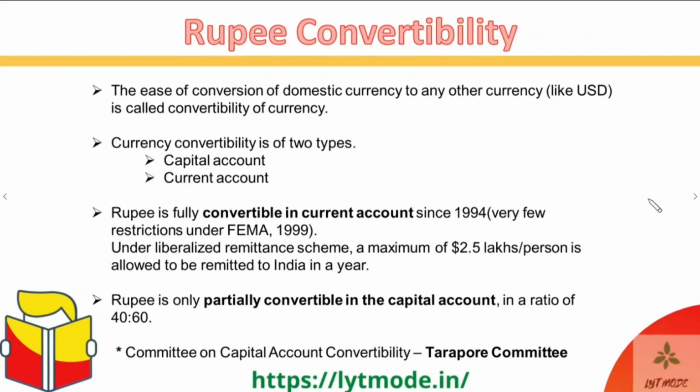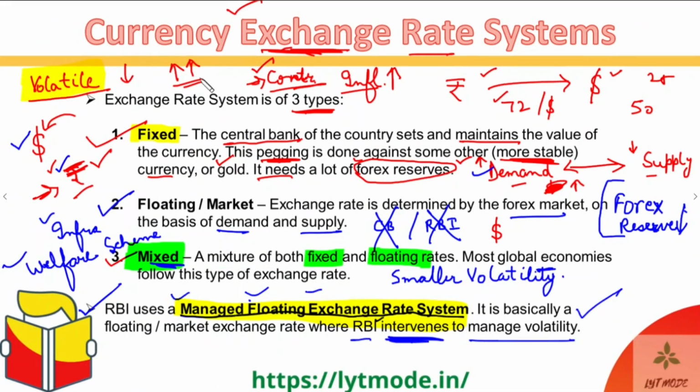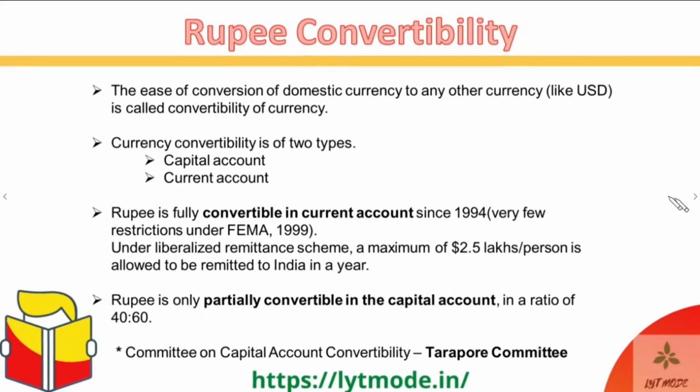The rupee convertibility. This is probably the last topic in this chapter, and what we are trying to understand over here is how convertible our currency, the Indian national rupee, or the INR, is. Now, what is convertibility first of all? Initially we saw the exchange rate of currencies. So we saw that currencies can be exchanged at fixed rates, right? But then how convertible a currency is, is another parameter that is very important. And convertibility is actually the ease of conversion of a domestic currency to any other currency like the US dollars.